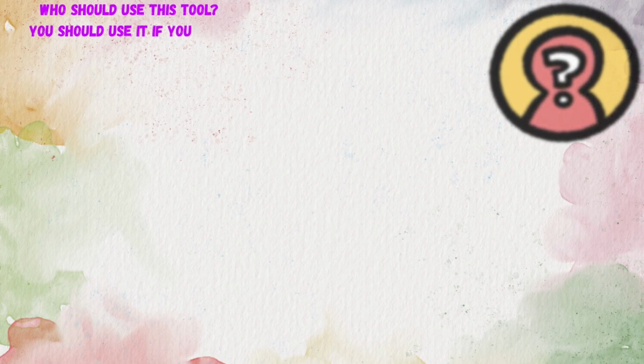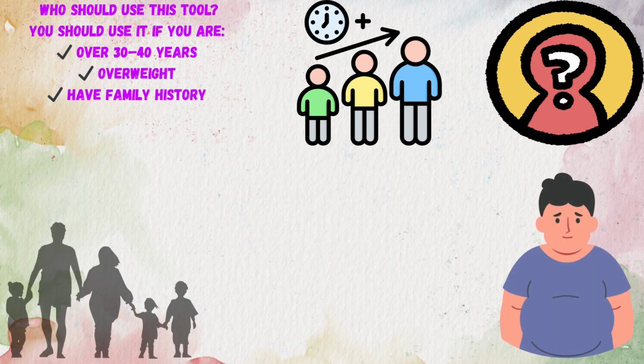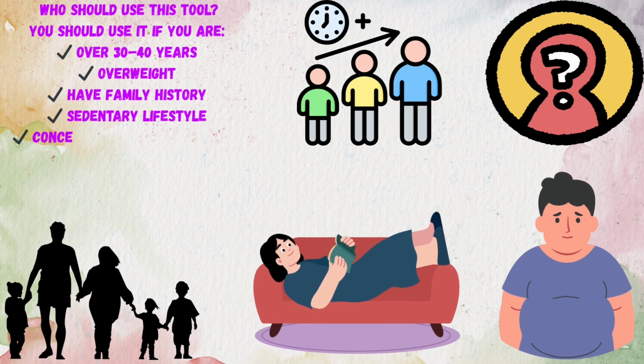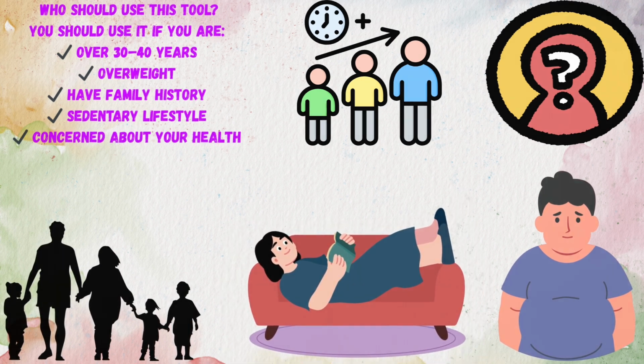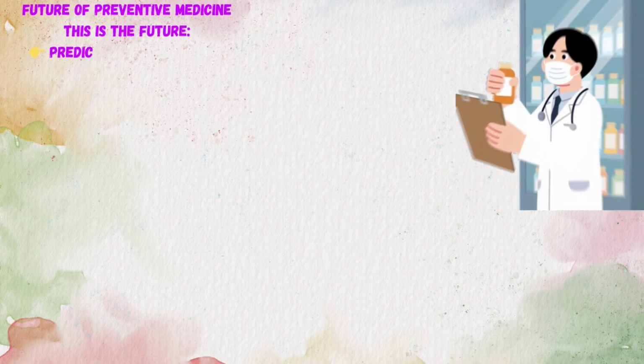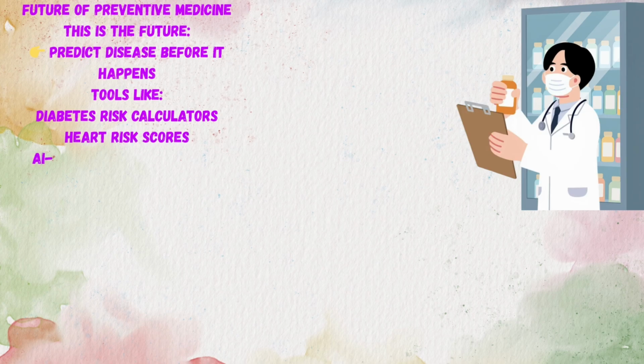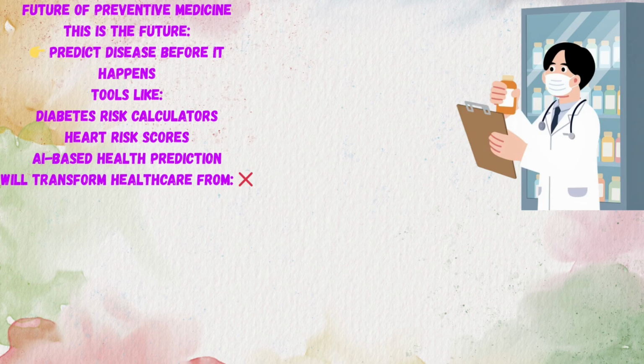Who should use this tool? You should use it if you are over 30 to 40 years, overweight, have a family history, have a sedentary lifestyle, or are concerned about your health. Future of preventive medicine. This is the future. Predict disease before it happens. Tools like diabetes risk calculators, heart risk scores, and AI-based health prediction will transform healthcare from treatment to prevention.